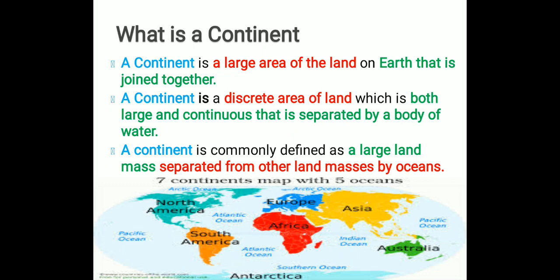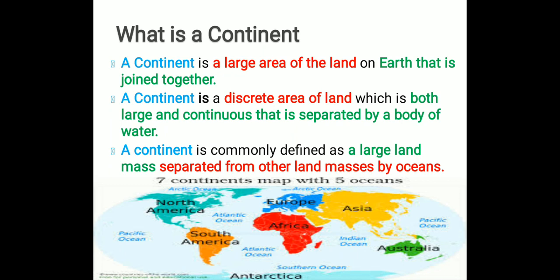Another point, what is a continent? A continent is a discrete area of land which is both large and continuous, that is separated by a body of water. So a continent is a large area of land which is separated by water bodies.